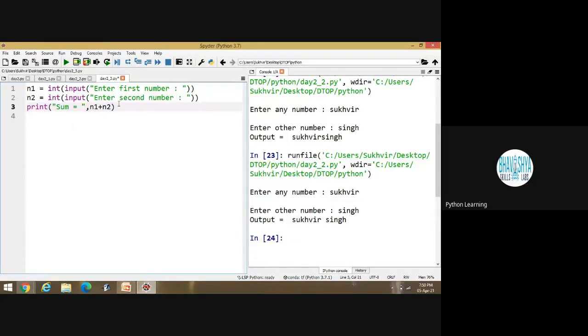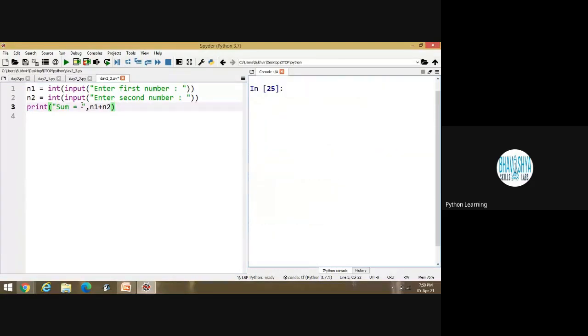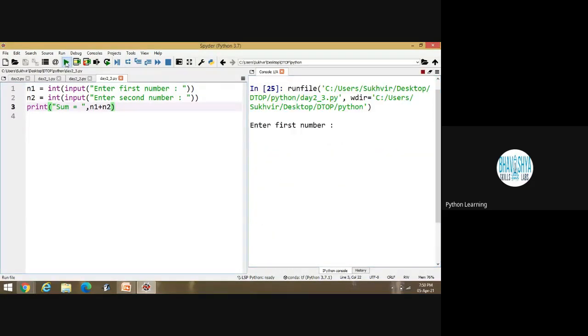So this one is the content. If I execute it, enter first number 12 and 13. You can see sum is equal to 25.